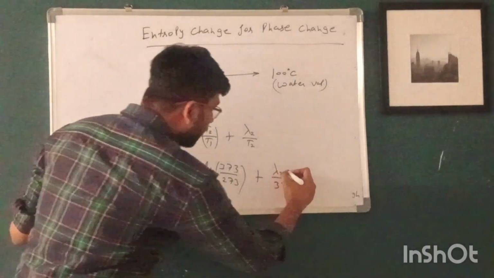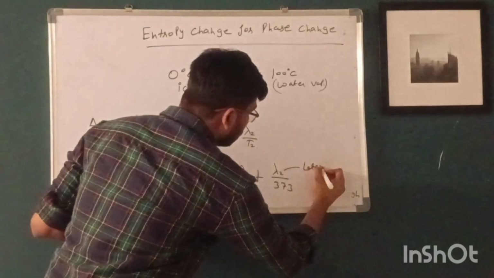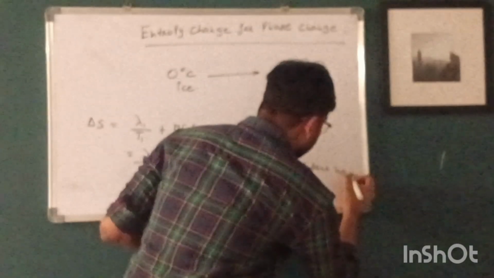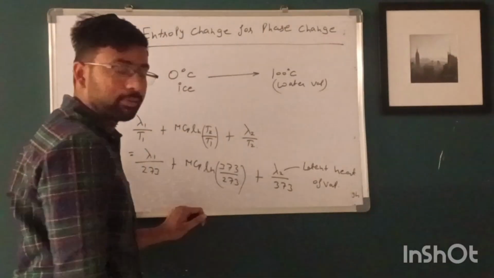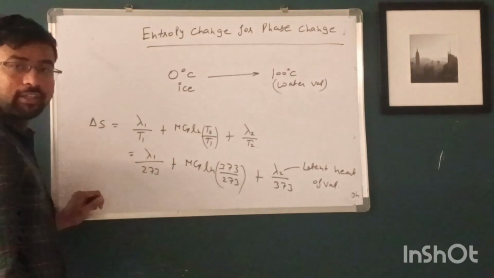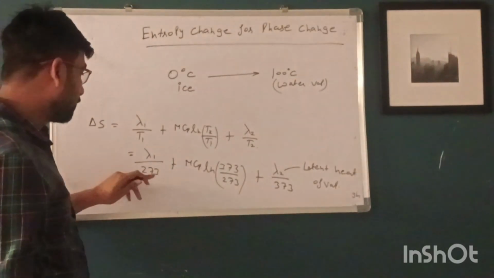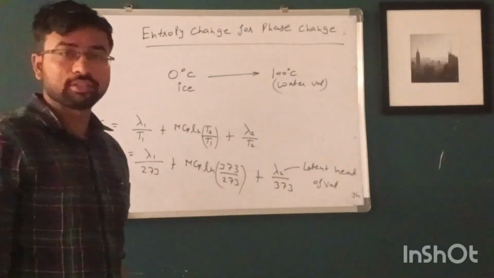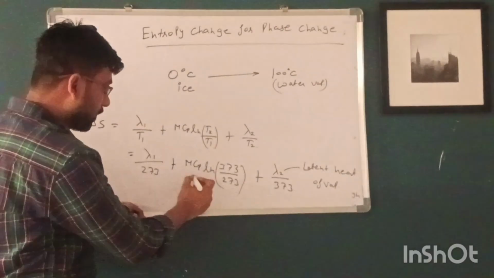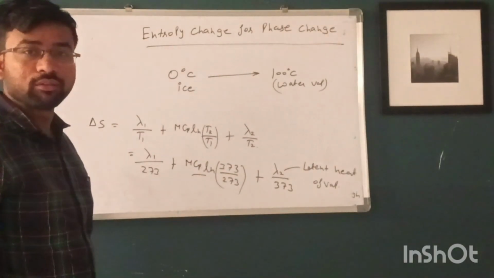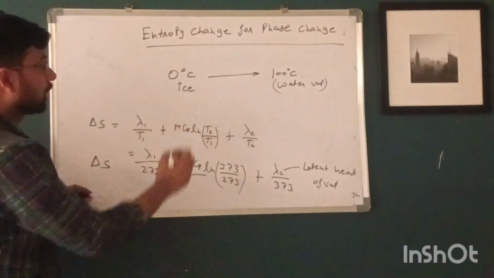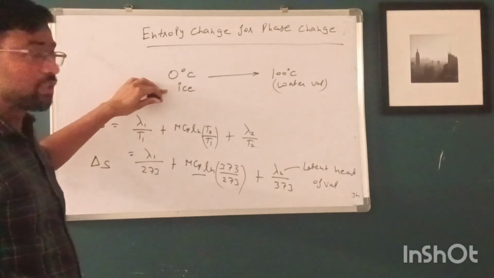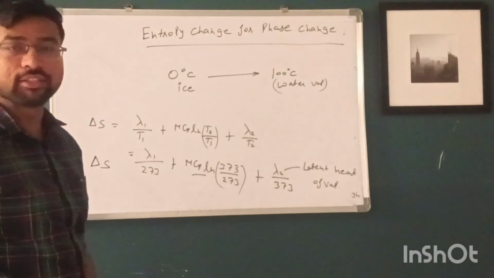Lambda 2 is the latent heat of vaporization, lambda 1 is the latent heat of fusion, m is the mass of ice, and Cp is the specific heat of water. So this is the entropy change for conversion of 0 degree Celsius ice into 100 degree Celsius water vapor.